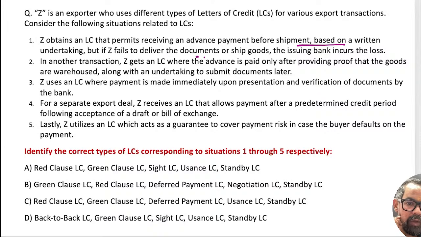If Z fails to deliver the documents, the issuing bank incurs the losses. So this is a red clause LC. In another transaction, an LC where advance is paid only after providing proof. This is your green clause LC.